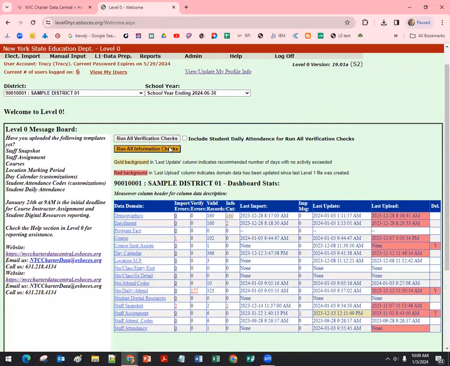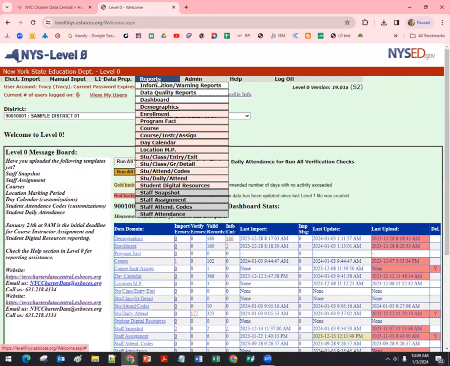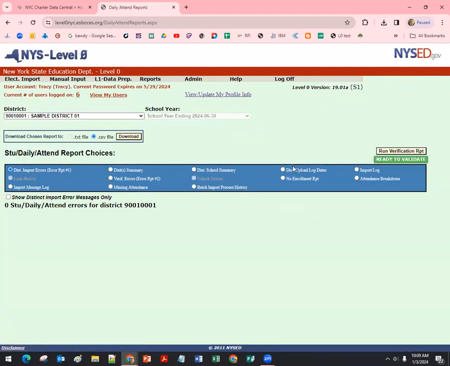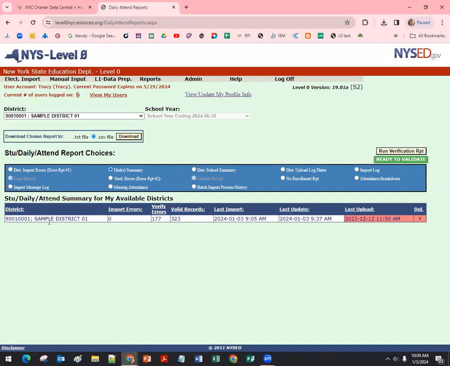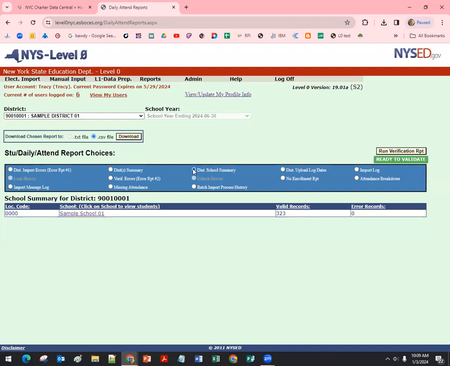Another way to get to that same place, just like you take 2 trains to get to different places in the city, you can also go to reports and choose that template, and this brings you the report screen. It would automatically open any import errors if there were some in that template. A district summary is useful. If you work at a network, you would see all 5 of your schools listed right here, and you'd see basic information about whether or not you have errors at them, when things were loaded last, and if there was any deletes. Otherwise, you can look at your individual school and jump to the actual data.